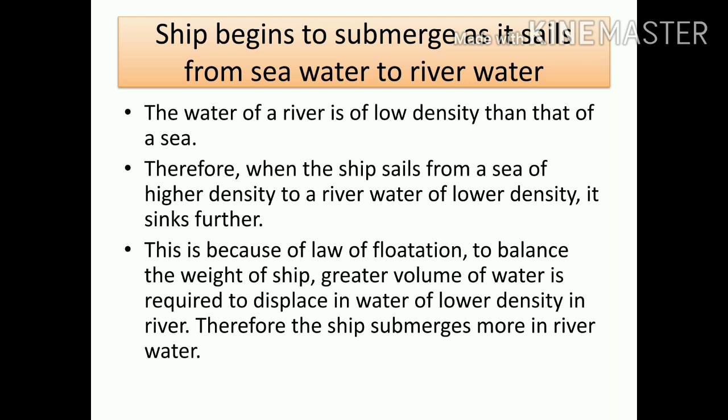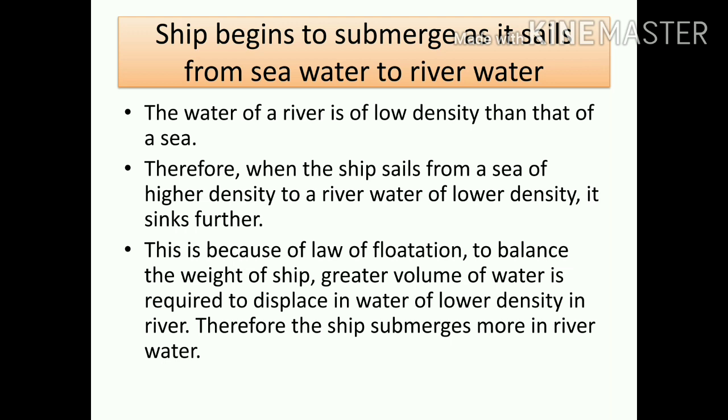So whenever a ship moves from seawater, where density is higher, to river water whose density is less, what will happen? The ship will submerge a little bit more. Let us read. Water of a river is of a lower density than that of the seawater. Therefore, when the ship sails from a sea of higher density to a river of lower density, it sinks further. This is because of the law of flotation. To balance the weight of the ship, a greater volume is required to displace the water of lower density in a river. According to the law of flotation, in whatever application we study, we have to describe it on the basis of the law of flotation.